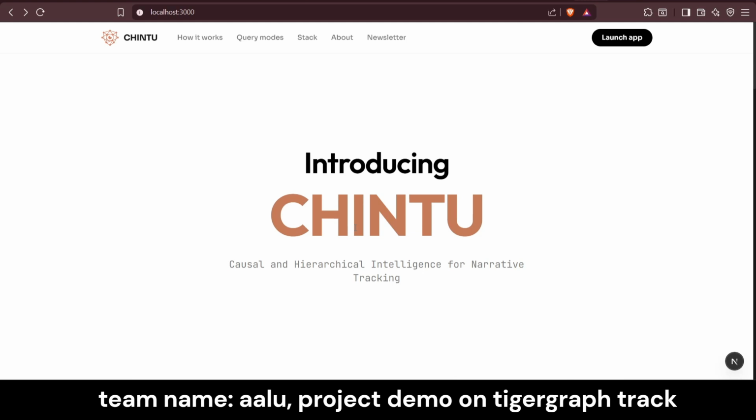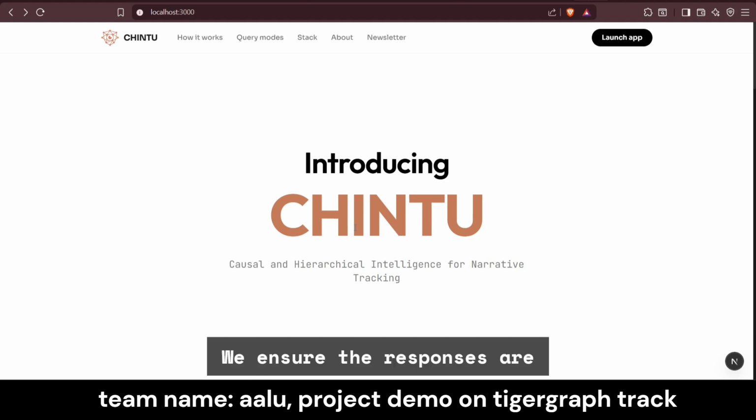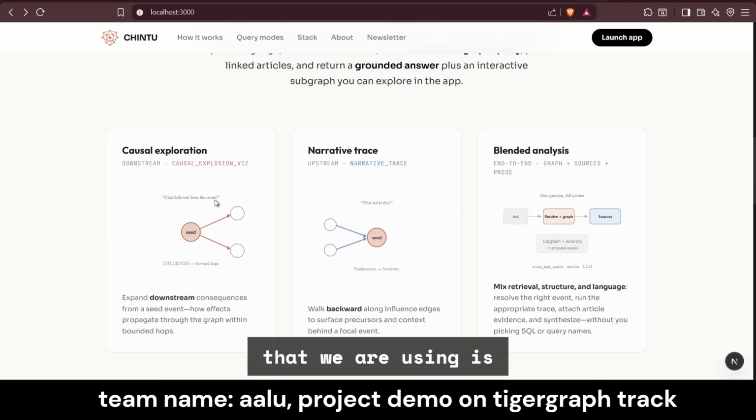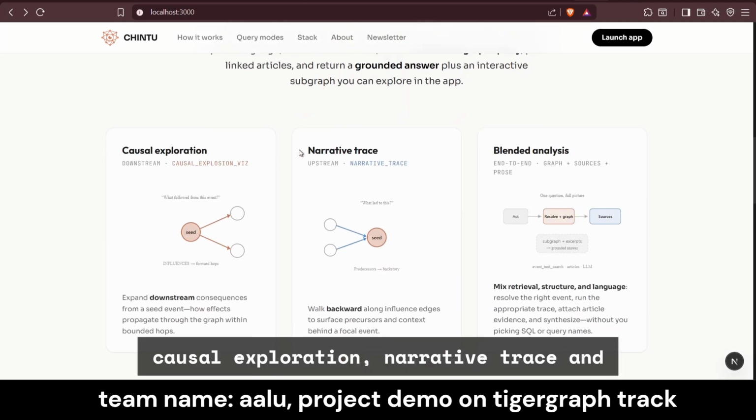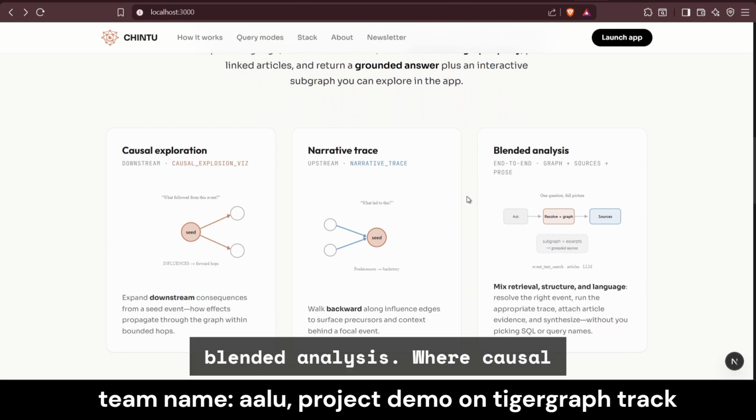Also, we ensured the responses are structured by predefining the GSQL queries. And the main three queries that we're using are causal exploration, narrative trace, and blended analysis.